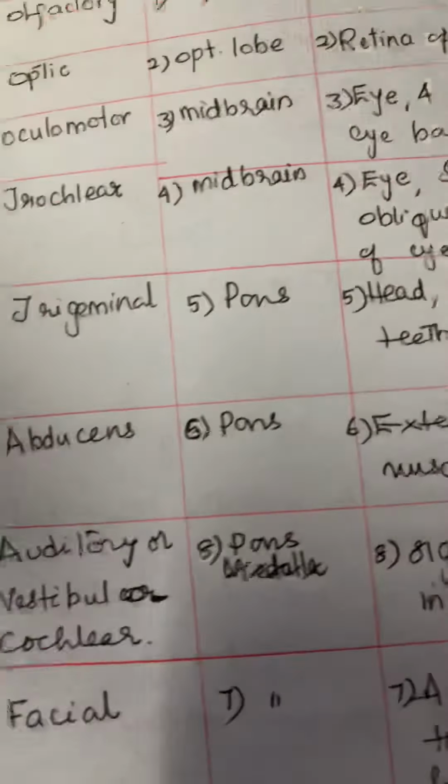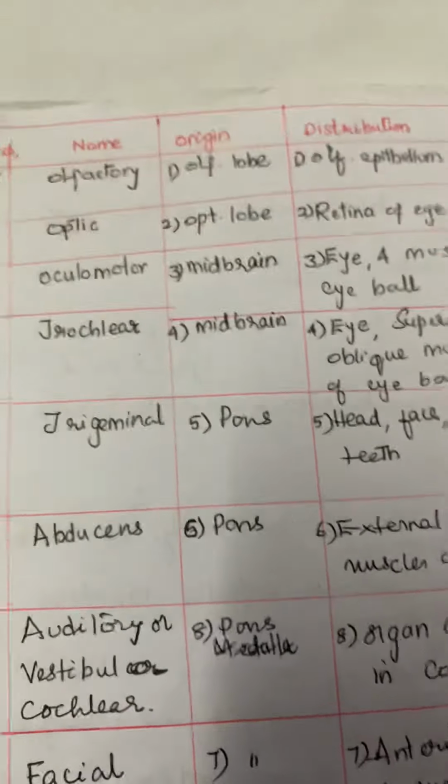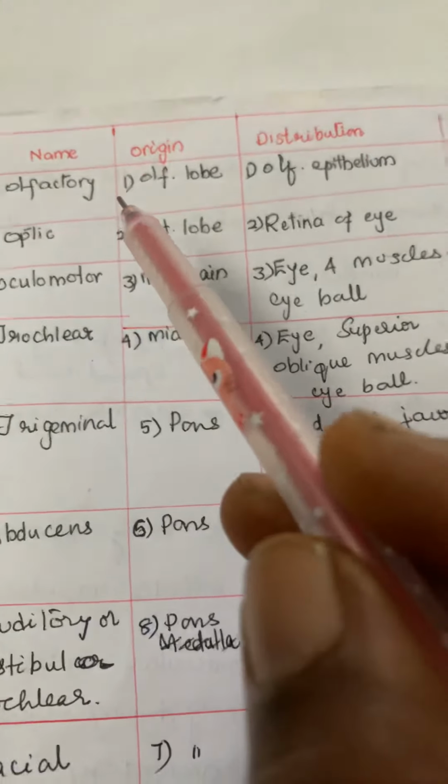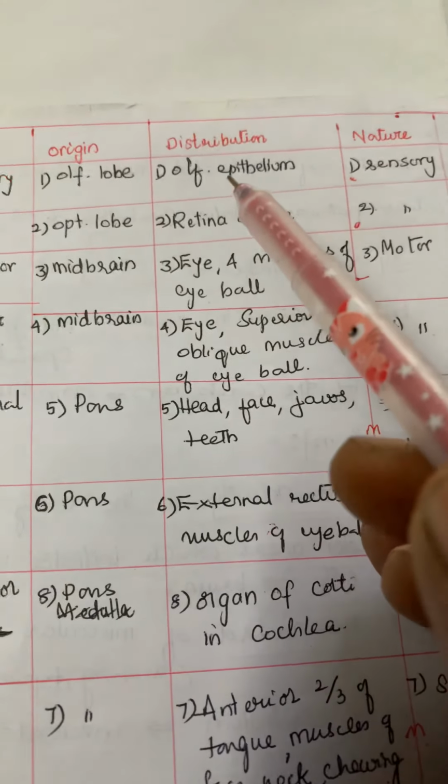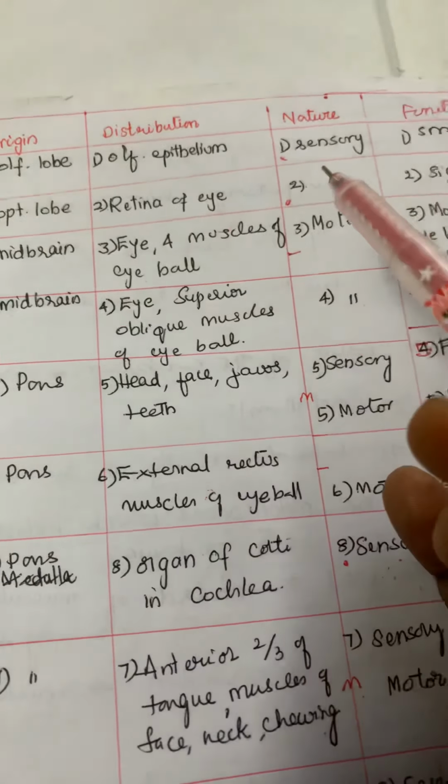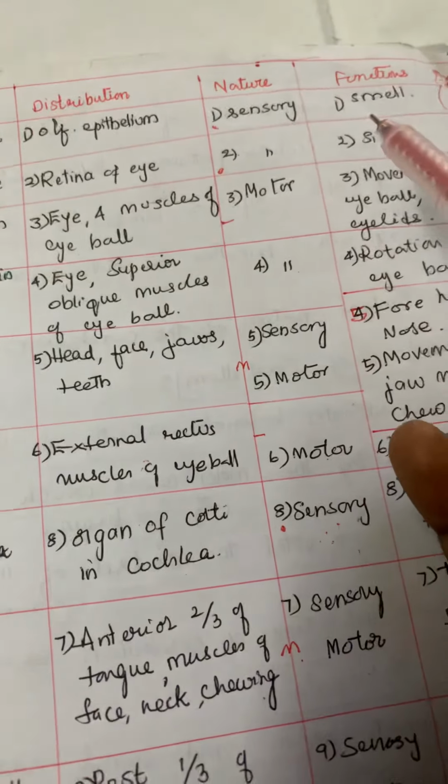Coming to the 12 pairs of cranial nerves, the first nerve is olfactory. It arises from the olfactory lobe and it is supplied to the olfactory epithelium, and that is sensory in nature. Its function is to smell.